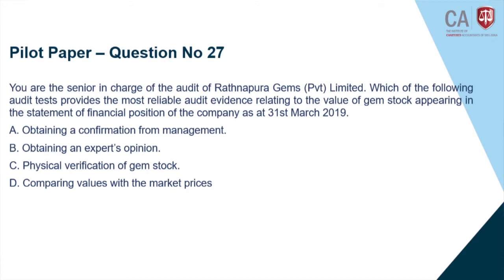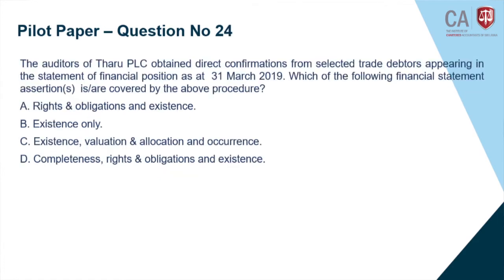It may be obtaining an expert opinion, because an expert will be a third party independent person, and that person may be aware of all the matters in relation to the gem industry which we don't know, and which we can't compare with the market. So therefore the best answer for this question is part B. I hope that you are clear with the question.